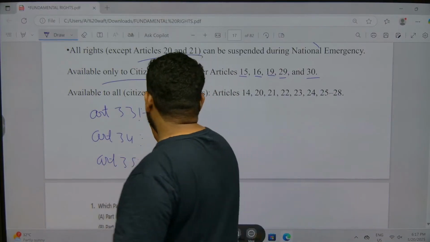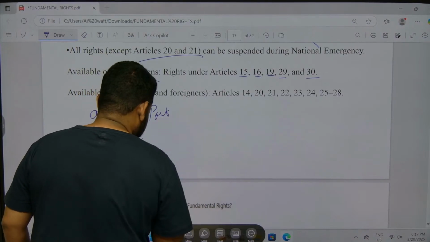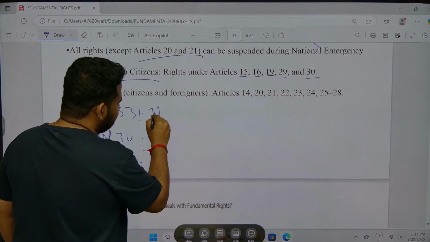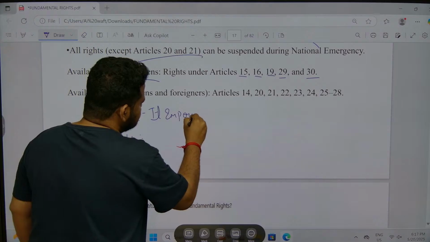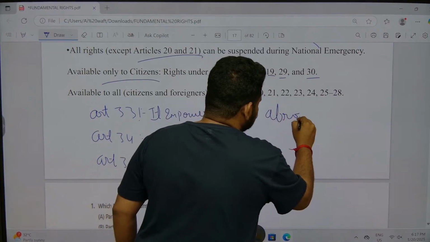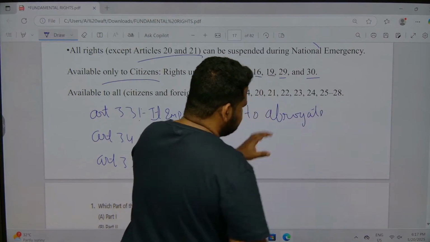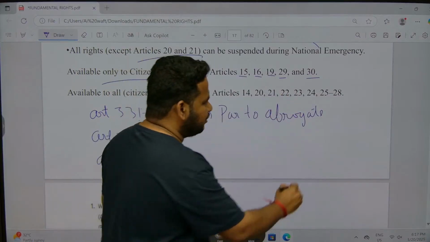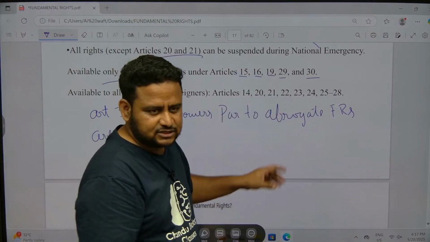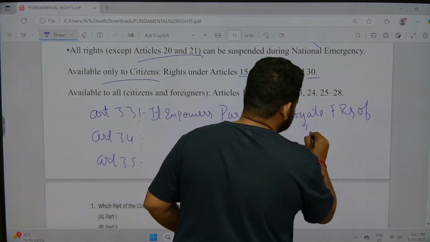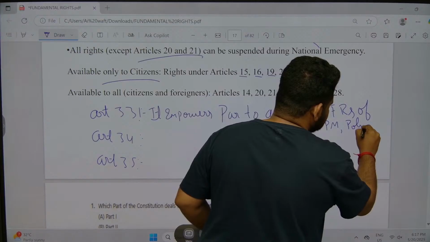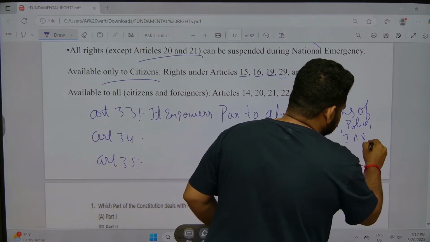So, the parliament, what it does, Article 33, it empowers Parliament to abrogate. Abrogate means to curtail the fundamental rights of, not all fundamental rights, certain fundamental rights. To abrogate certain fundamental rights of whom? Armed forces, paramilitary forces, okay, police, intelligence agencies and other related agencies.